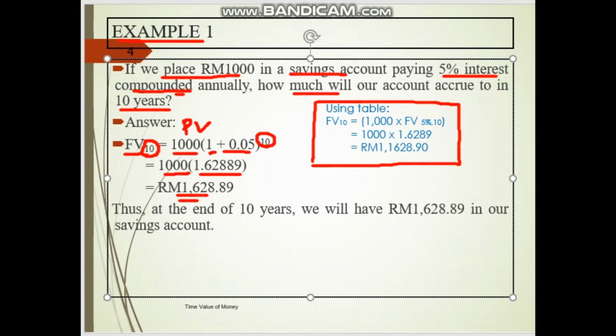This is the information if we use the table at the back of our final exam question. Same also, future value for year 10, and the present value is 1000. Then we look at this figure in our table. Here is 1.6289, while this one is 1.62889. So this is 5 decimal places and this is 4 decimal places given in your table. Never mind, we can use the table as the fastest method.